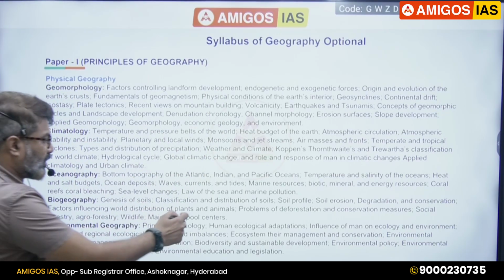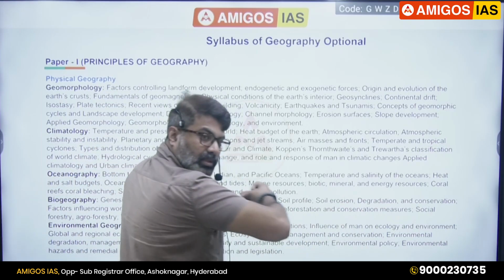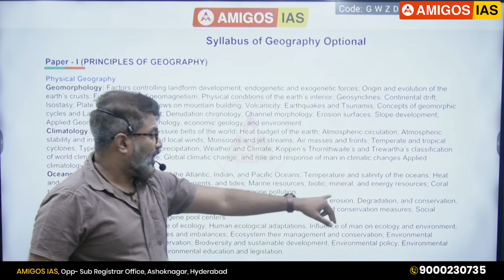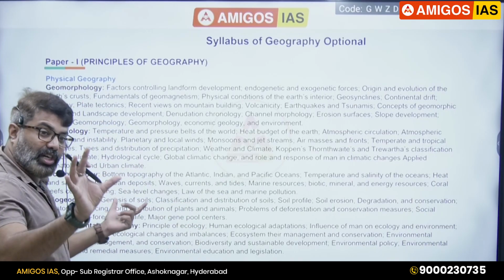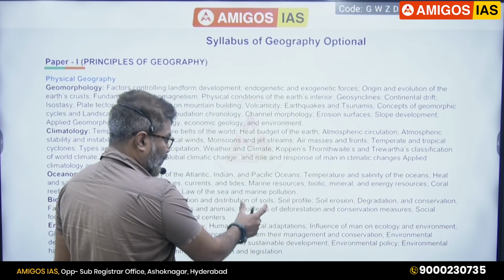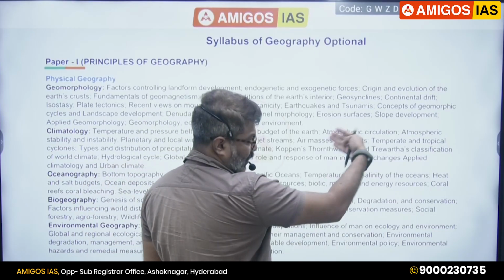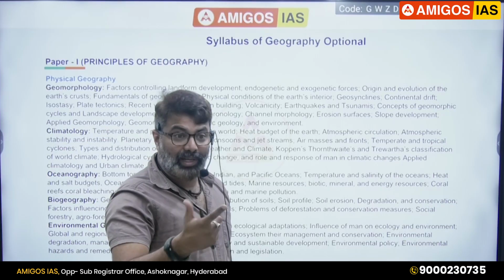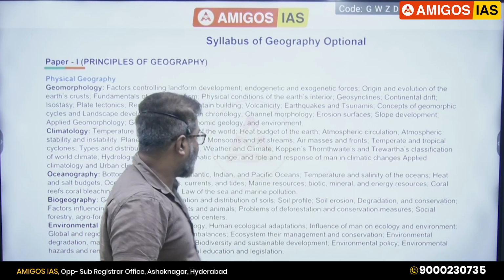So notice this: problems of deforestation and conservation measures are mentioned, explained, elaborated here in the syllabus itself. See, degradation, conservation, soil erosion, they have given it in detail. They could have just mentioned soil. As soon as they give soil, I have to read soil profile, soil erosion, degradation, and conservation. It is understood. But they are giving it separately, elaborated, in the syllabus. So it makes it look lengthy.